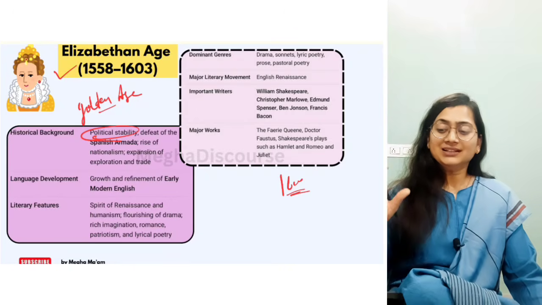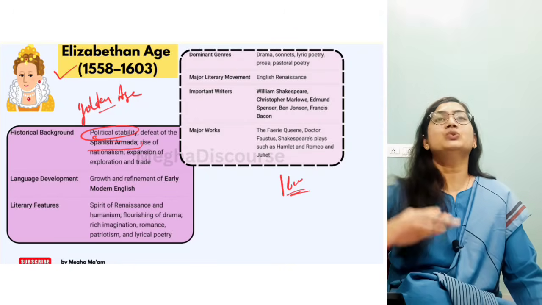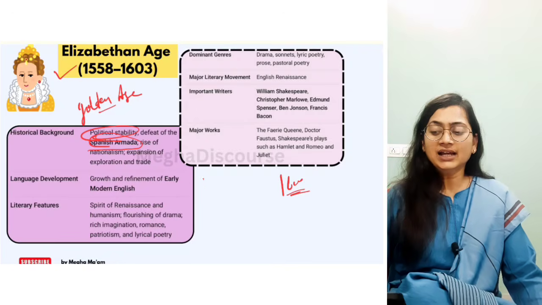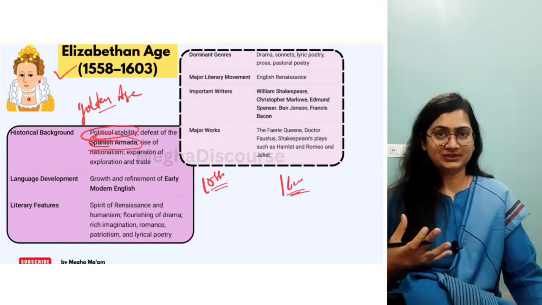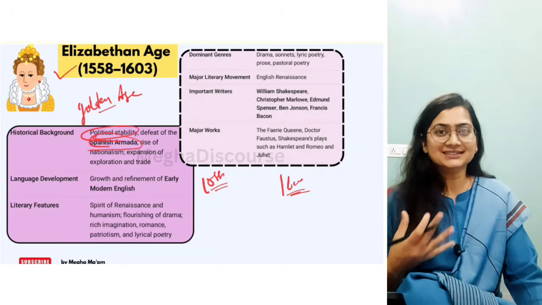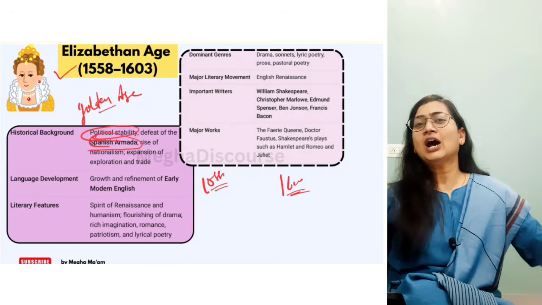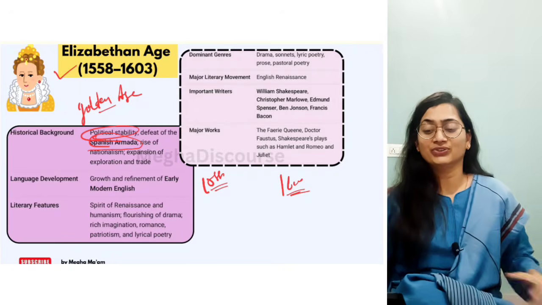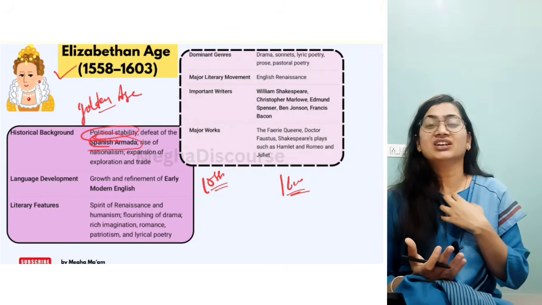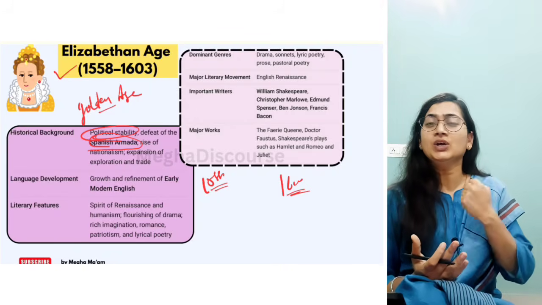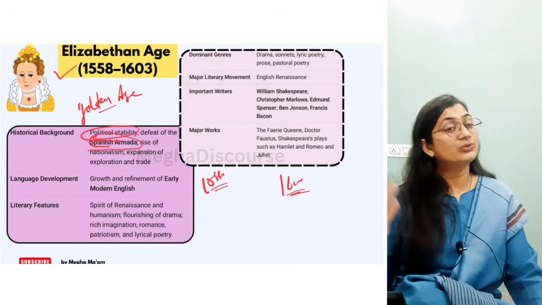This age also defeated the Spanish Armada, a huge Spanish army, in 1588, and so their naval war intensity increased. Now they can cheer up: yes, we have defeated the Spanish Armada, now we are the superior ones. So this is what happened after defeating the Spanish Armada. They have a sense of patriotism, national consciousness. Now we are for the country, we are for the queen. So there is a rise of nationalism with that.